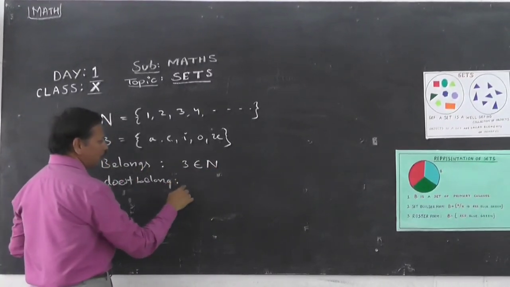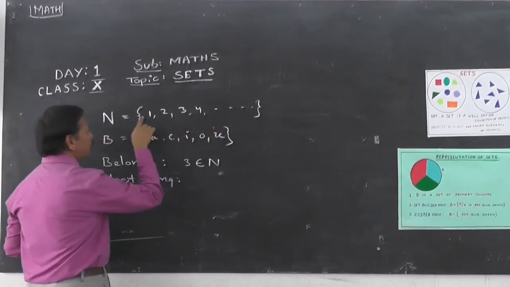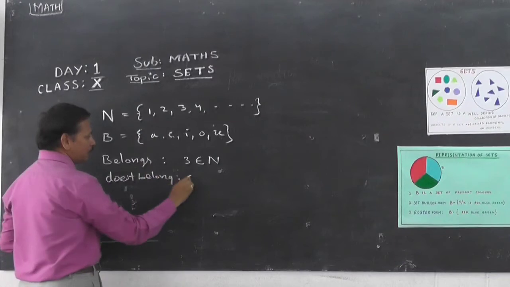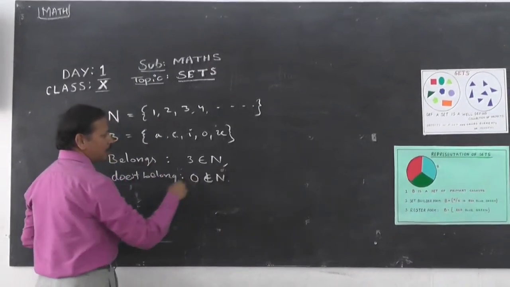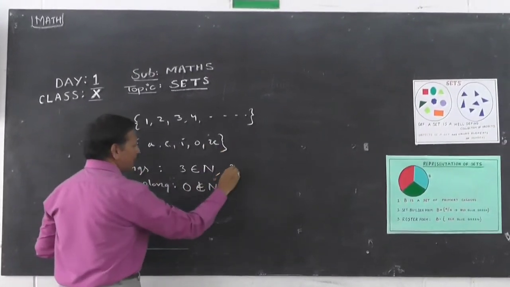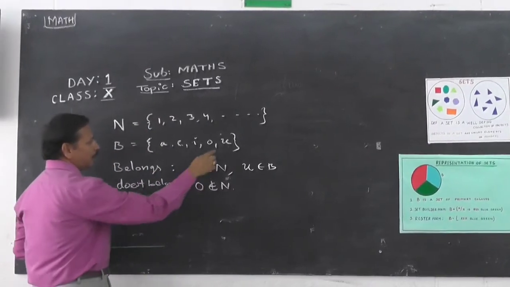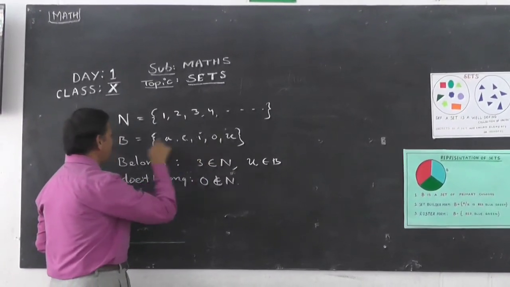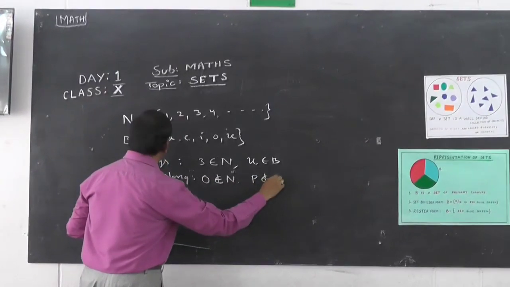Let us see when we use does not belong to. Suppose, is 0 there in this set? No. So we write 0 does not belong to set N. Let us take here also: is u there in this set B? Therefore we write u belongs to set B. Here, is p there in the set B? No. Therefore, you write p does not belong to set B.